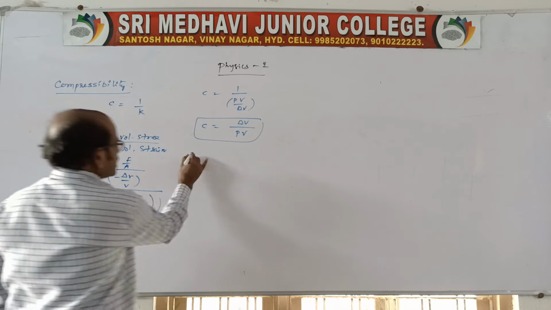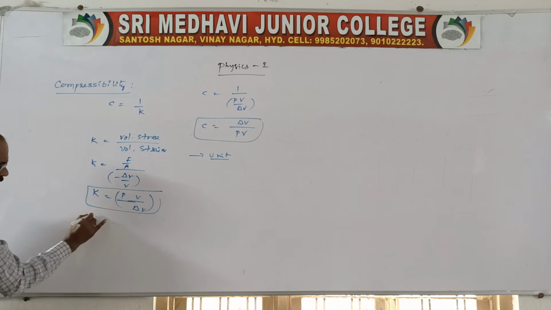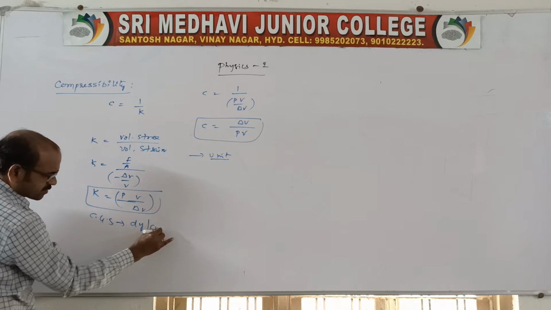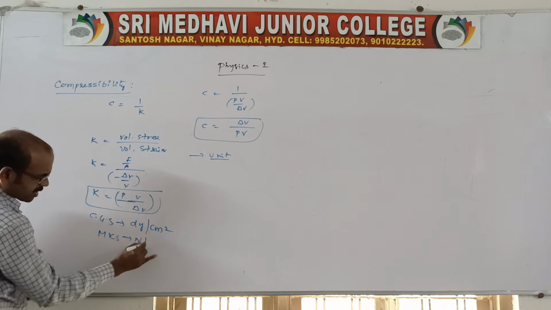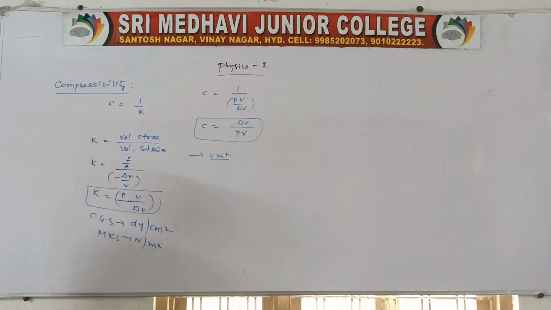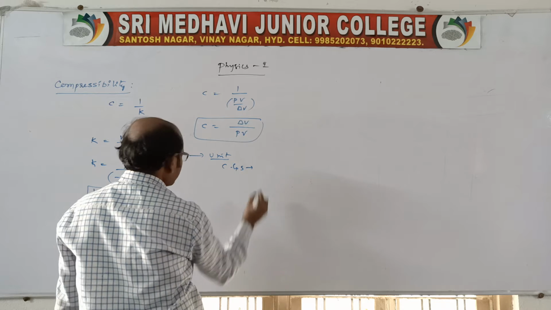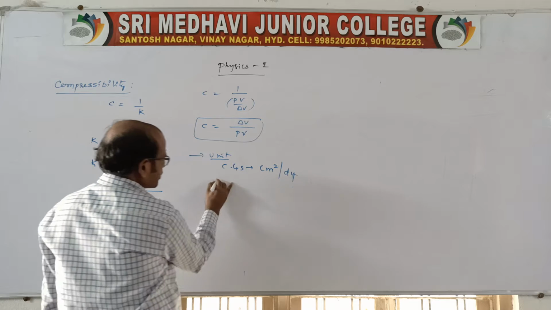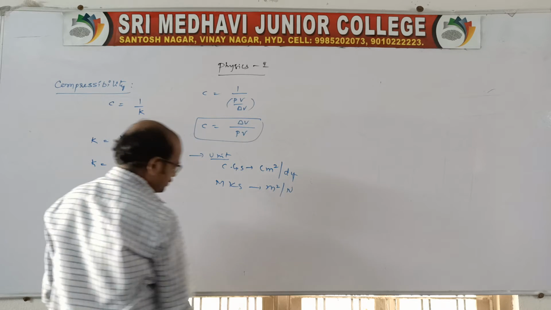Now come to the point of units and dimensions, which we need to write. We know bulk modulus in the CGS system is dyne per centimeter square, and in MKS it is newtons per meter square. That is for bulk modulus. Now for compressibility it is reverse: in CGS it is centimeter square per dyne, and in MKS it is meter square per Newton.